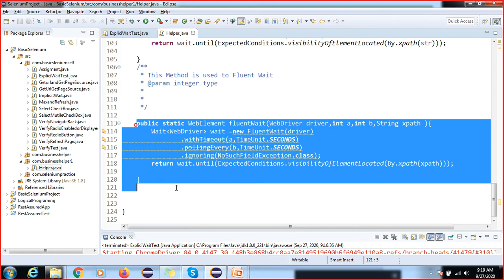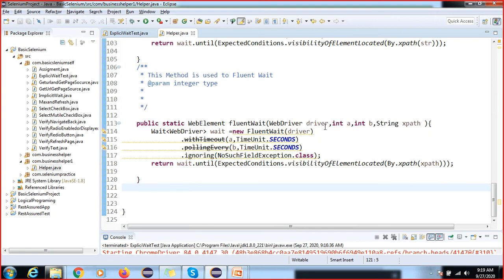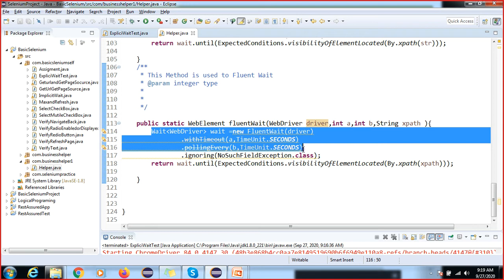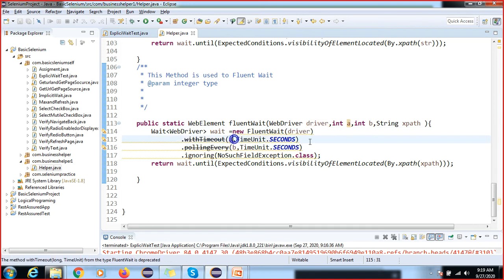So I made this. Here we are passing how many parameters? One is your web driver, one is your timeout or polling, or this is your XPath, right? So we are passing one parameter, 2, 3, 4, 5, right? We have done the same, right? From here, this will accept your integer type.